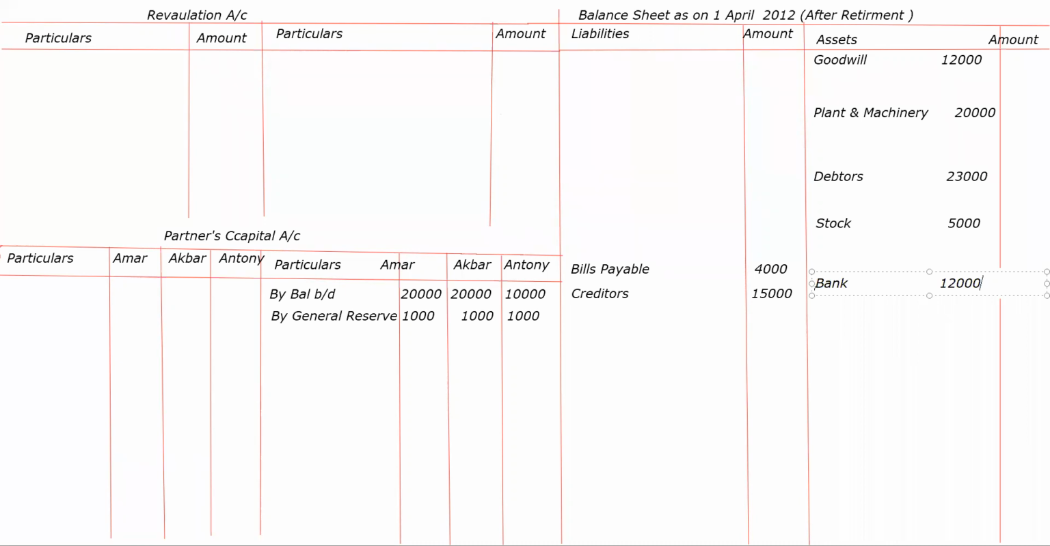Now in this adjustment, they have said Akbar retires from the firm on the above date. Above date means 31st March 2012. Akbar is getting retired, and goodwill is to be valued. First adjustment is valuation of goodwill. Now we will write in the working note valuation of goodwill. Please pay attention. You can take the screenshot and you will get the time to copy.